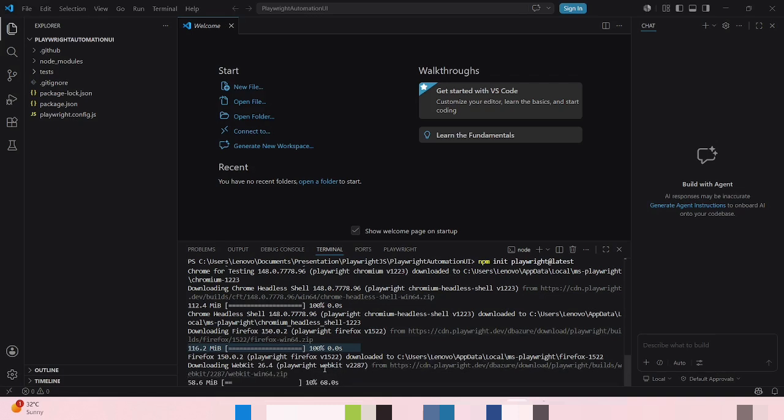I think this browser is the last. Chromium based browsers are downloaded and Firefox also is downloaded. This is the WebKit Safari browser.